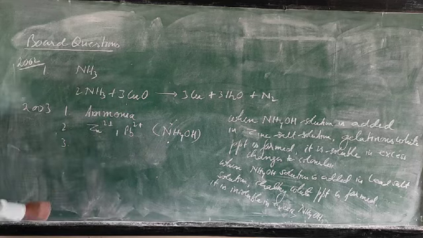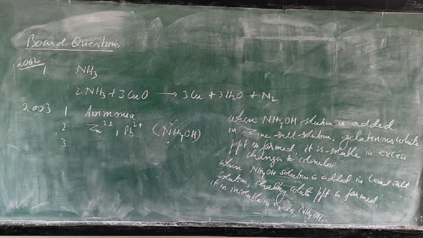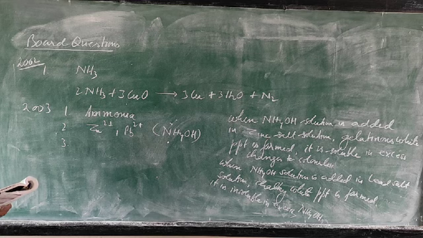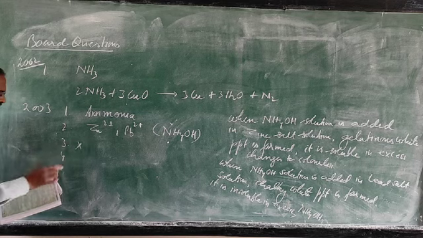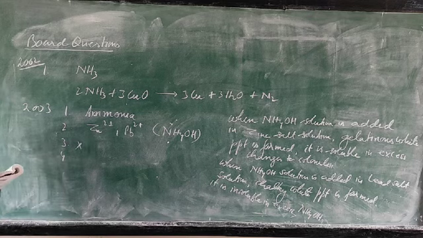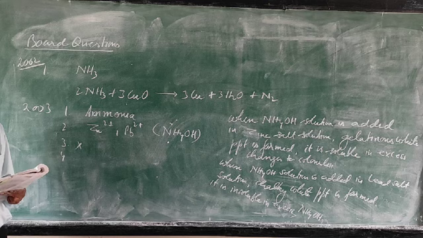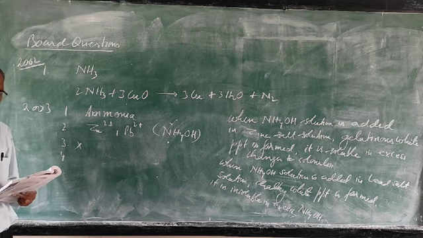So now the third one, 2003. Write the equation for the formation of ammonia by the action of water on magnesium nitride. That is not in the syllabus. Okay. How is ammonia collected? Why is ammonia not collected over water?